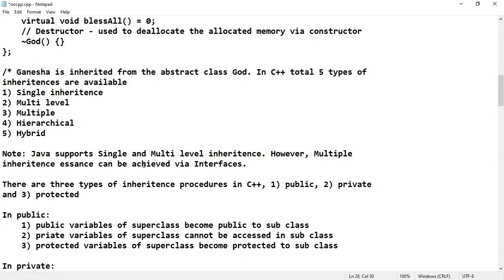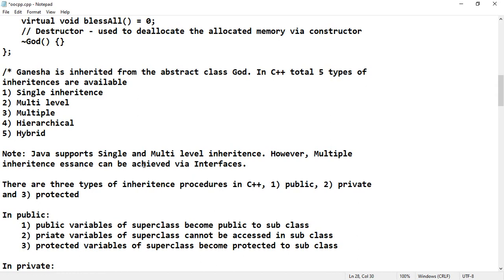Next we are trying to inherit this God class. We are going to define the Ganesha class. Ganesha is inherited from the abstract class God. In C++, a total of five types of inheritances are available. One is single inheritance, multi-level inheritance, multiple, next one is hierarchical, and next one is hybrid inheritance. Note that Java supports single and multi-level inheritance.